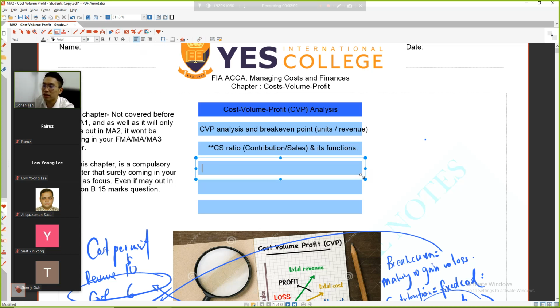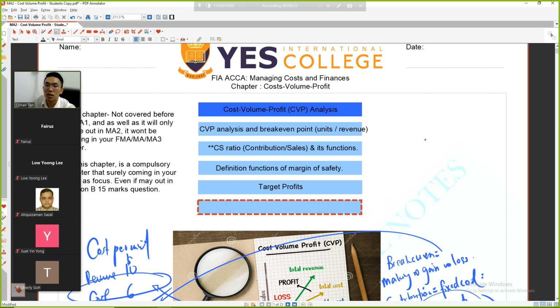The third one is the margin of safety. You need to know the definitions and functions. Function means the usefulness of the margin of safety. This margin of safety is very important. The fourth part is target profits. Target profit is what I told you before: how much you need to sell in order to reach the target.